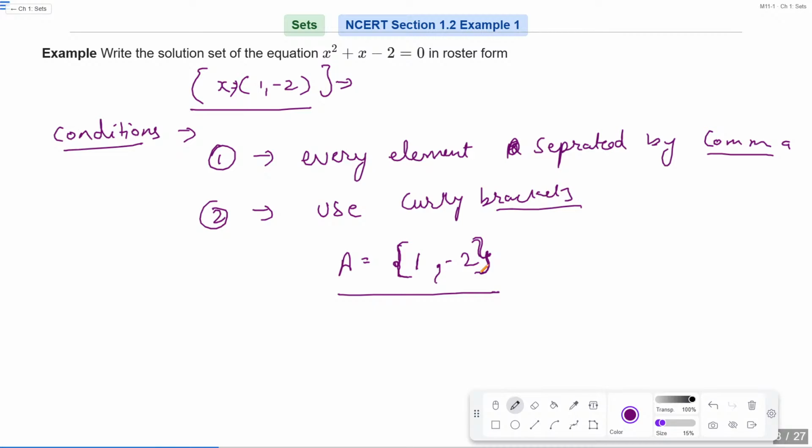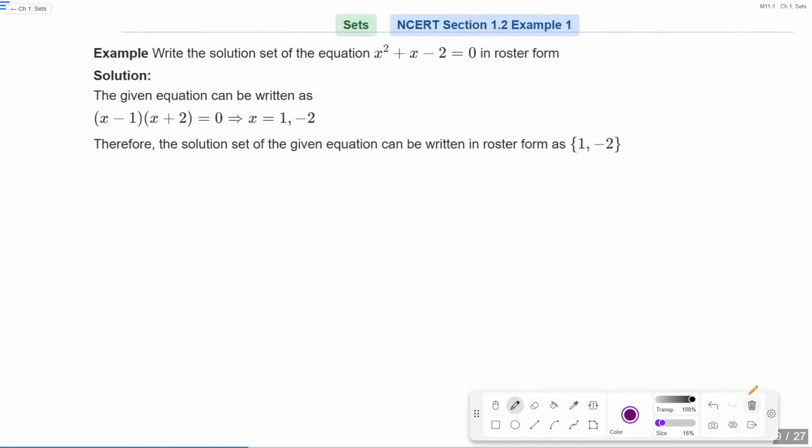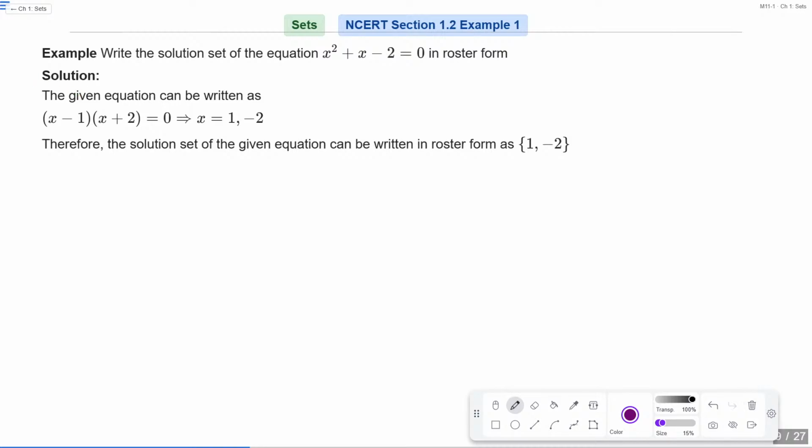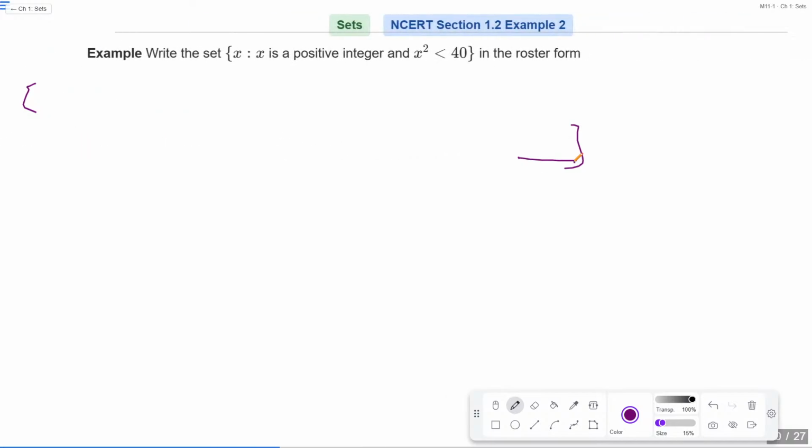Is that clear? Okay. So this is your solution. You can see here it is written 1 comma -2 in curly brackets.